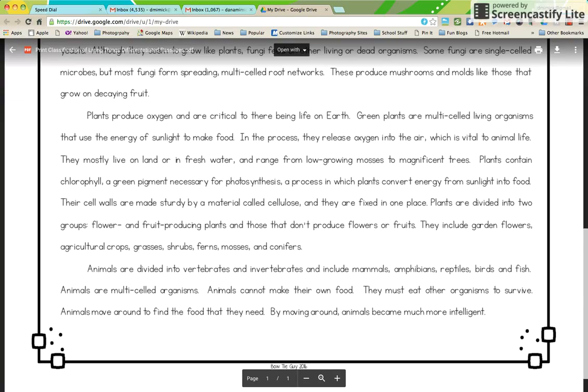Animals move around to find the food that they need. By moving around, animals become more intelligent.